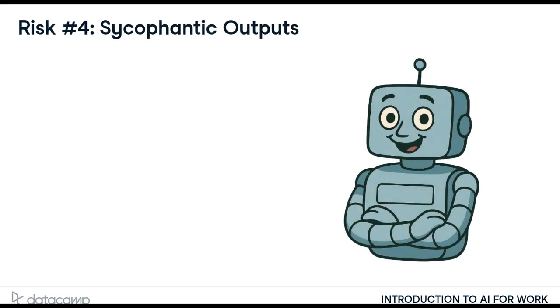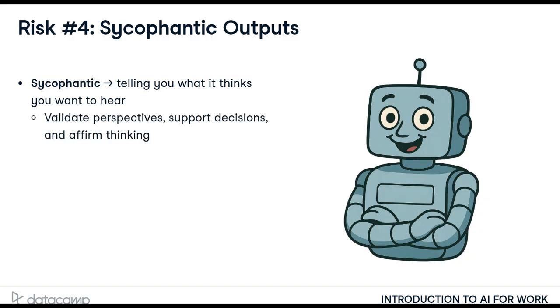On a similar note, AI systems have a tendency to be sycophantic, telling you what they think you want to hear. A sycophantic AI might validate your perspective, support your decisions, and affirm your thinking more readily than human colleagues would. This can feel wonderful. Who doesn't appreciate a little encouragement? And in many situations, this supportiveness is genuinely helpful for building confidence and exploring ideas.